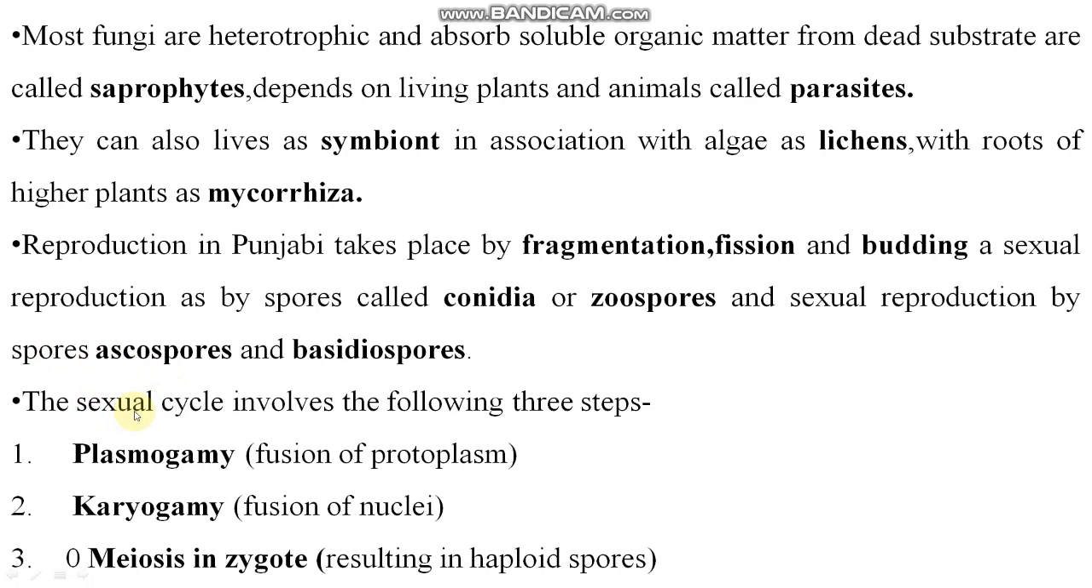The sexual cycle involves the following three steps: plasmogamy, karyogamy, and meiosis in the zygote. Plasmogamy means fusion of protoplasm, karyogamy means fusion of nuclei, and meiosis in the zygote results in haploid spores. You know about mitosis and meiosis types of cell division. I will tell you later about it, right?